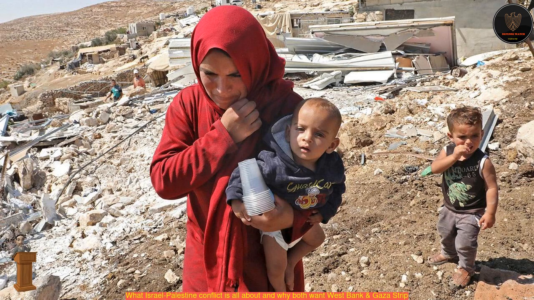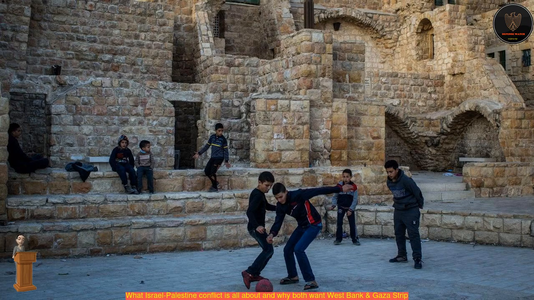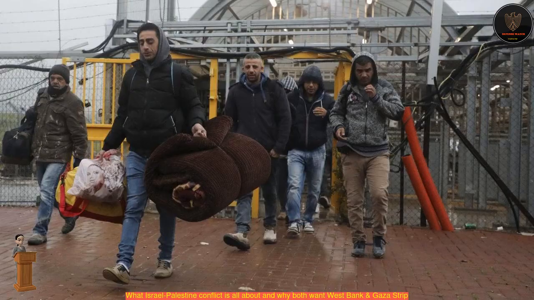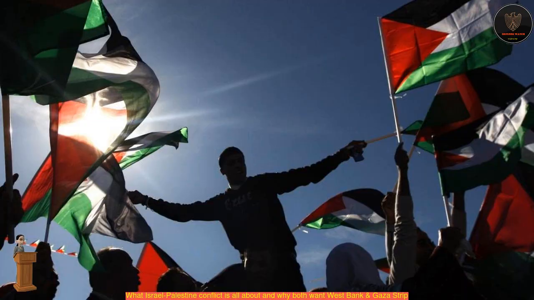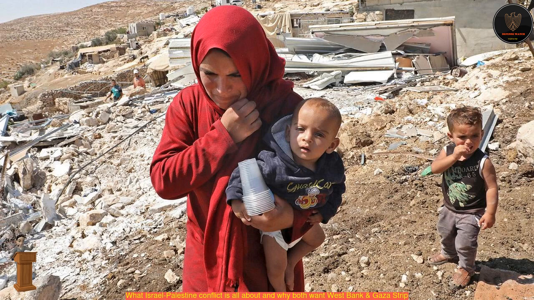This prompted a deadly war with its Arab neighbors, Egypt, Iraq, Lebanon, Syria, and Jordan in 1948. This was the first Arab-Israeli war. Israel won this war and ended up occupying more land than previously envisaged in the 1947 UN partition plan. By the end of the war in 1949, Israel had taken up 78% of the historical Palestine. Palestinian territory shrank to 22% of what it had earlier been. Meanwhile, the West Bank and East Jerusalem came under Jordan's rule while West Jerusalem went to Israel. The Gaza Strip was under Egyptian military rule after the 1949 war.